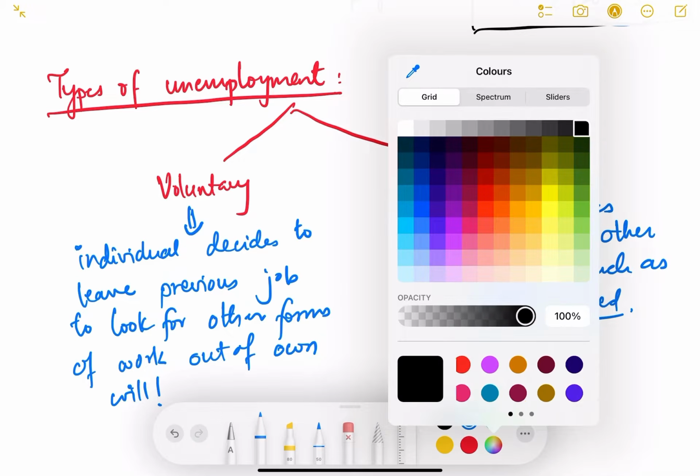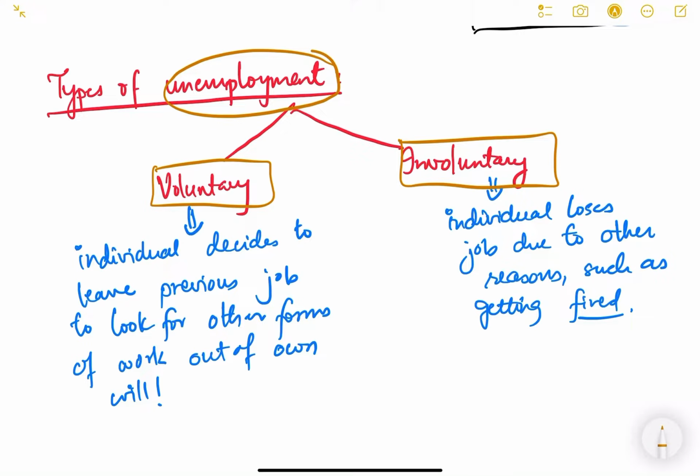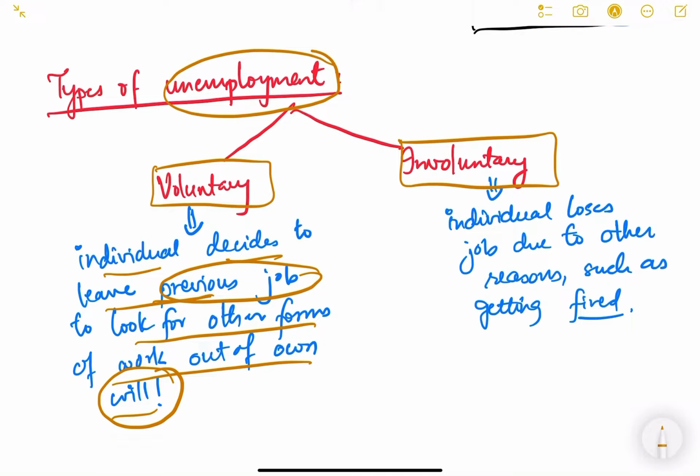Now let us look at another definition. So now let us look at types of unemployment. Okay, what are the different types of unemployment? We'll look at the definition of voluntary unemployment and involuntary unemployment. Voluntary unemployment means that an individual decides to leave previous jobs to look for other forms of work out of own will. Okay, so if a person leaves their job of their own will because they want another job, that is called voluntary unemployment.